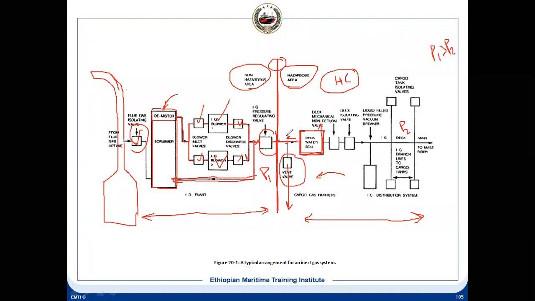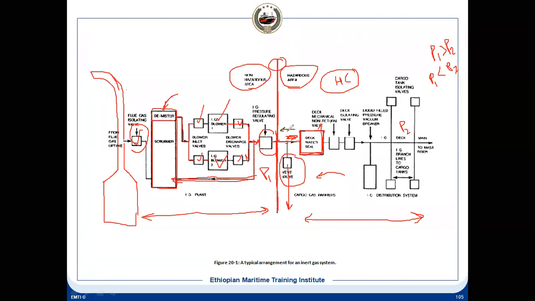The flow will be in this direction. But there can be circumstances where P1 is less than P2. P1 has decreased, and this condition happens. Then what will happen? This P2 pressure will enter into the other side.